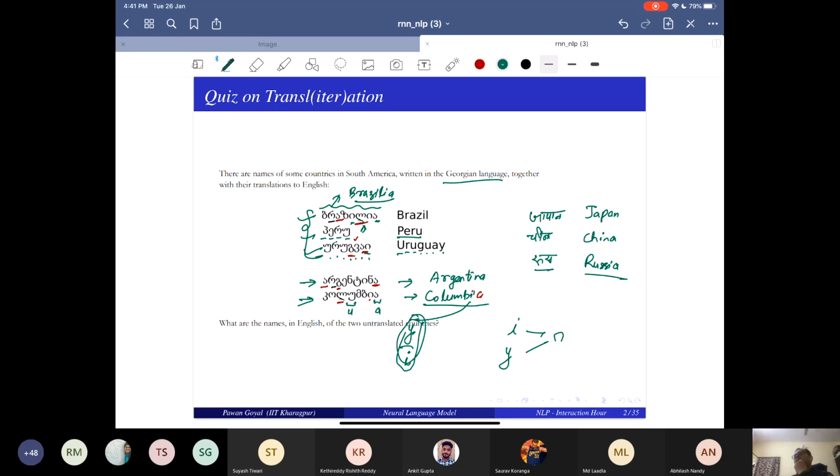When you transliterate, say Sanskrit has a very good thing: there's a one-to-one correspondence between what you speak and what you write. So when you transliterate, there are many ways you can do it. I'll just ask you this much. Suppose this is in Sanskrit. How would you transliterate it into English?